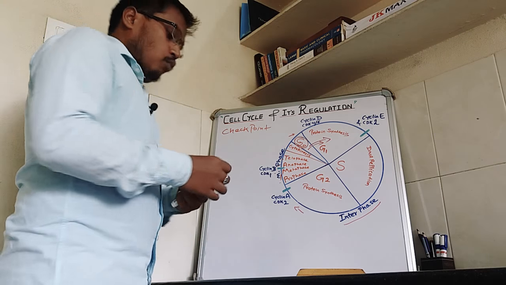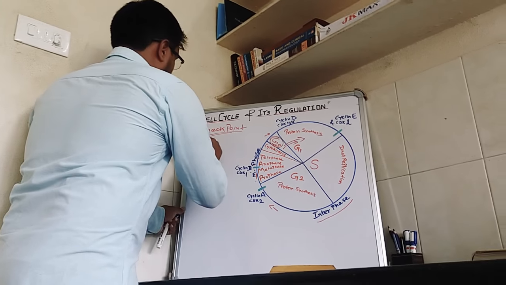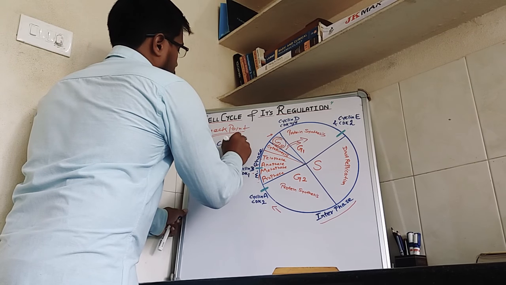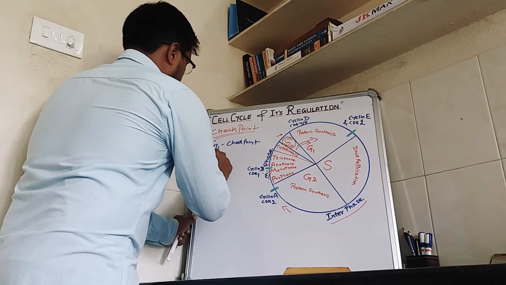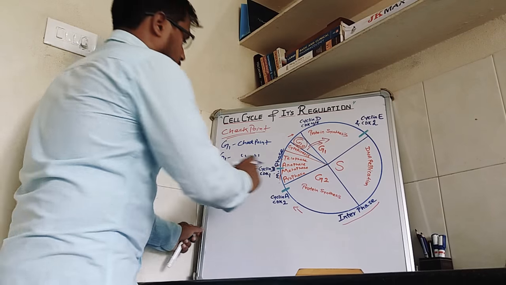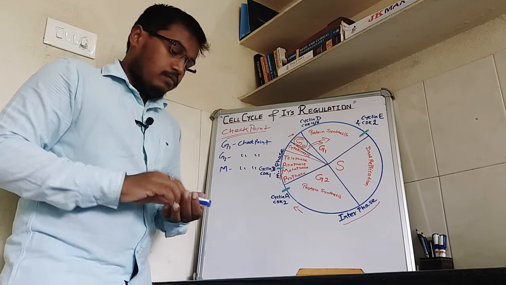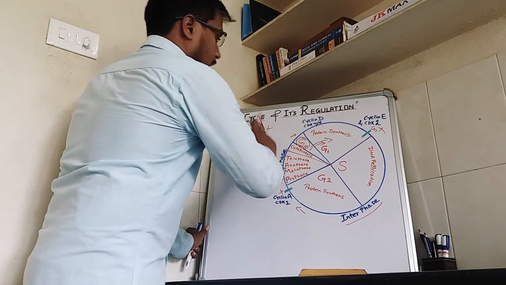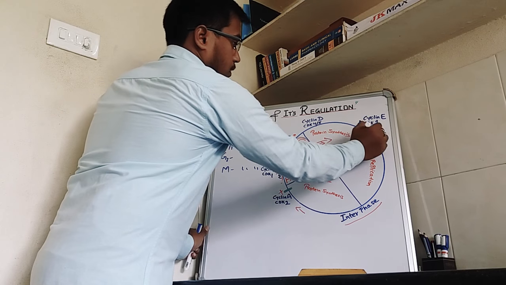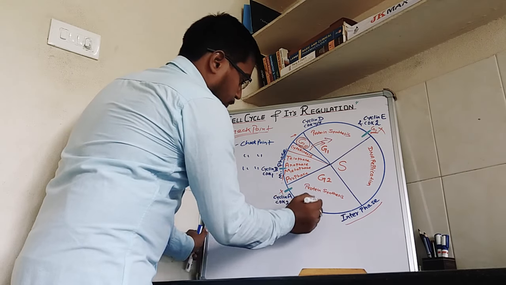We have three checkpoints. First is the G1 checkpoint, second is the G2 checkpoint, and third is the M checkpoint. The G1 checkpoint is at the end of the G1 phase. The G2 checkpoint is at the end of the G2 phase.